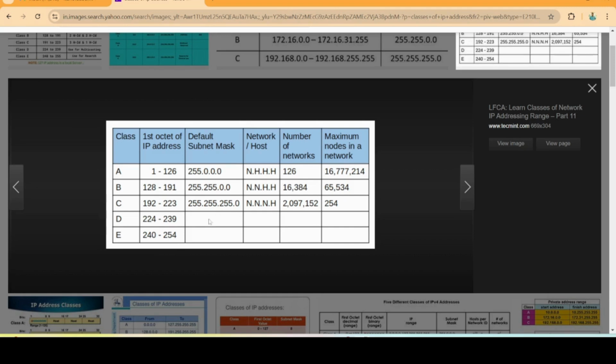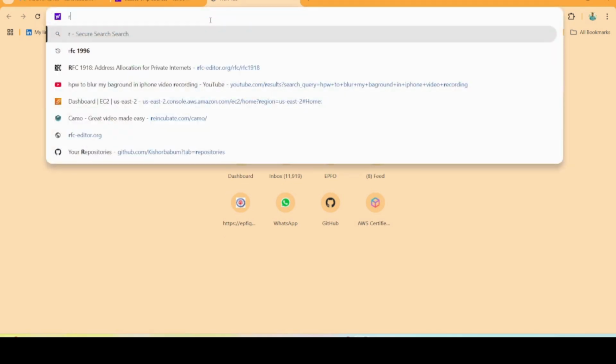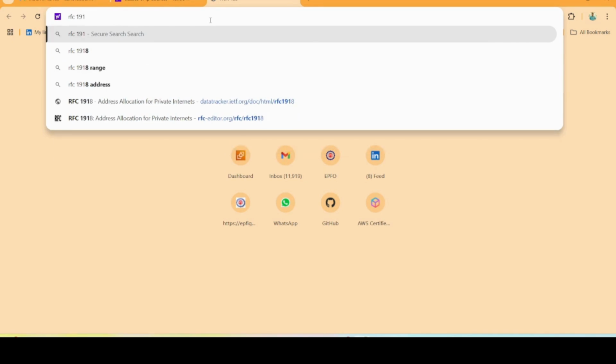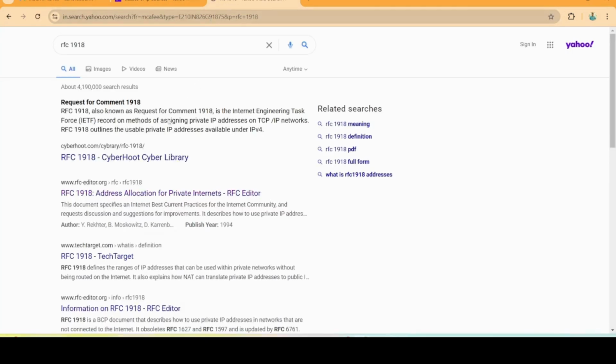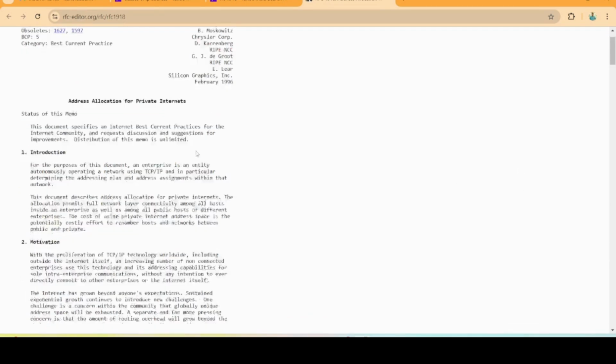If you take a website like RFC 1918, there is one rule. It was established in 1996. Here you can see this rule was established in 1996.